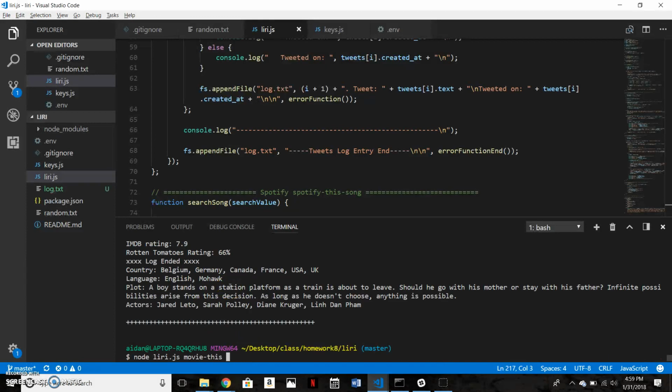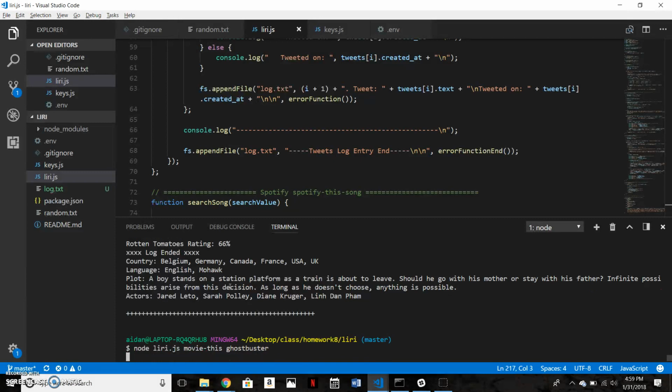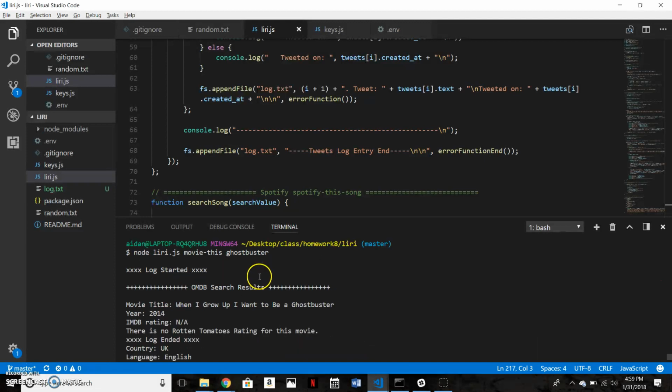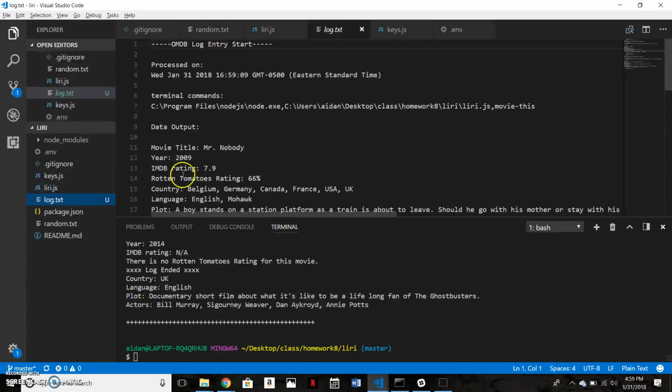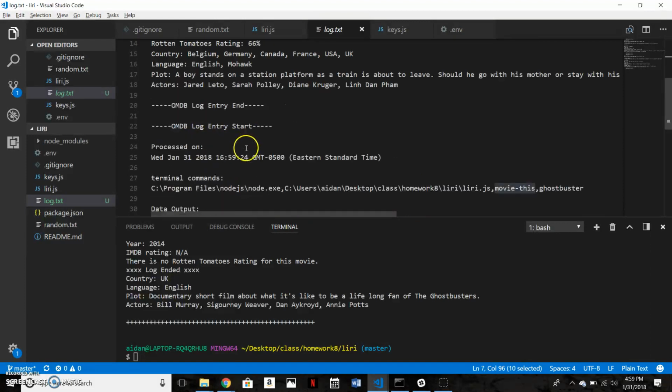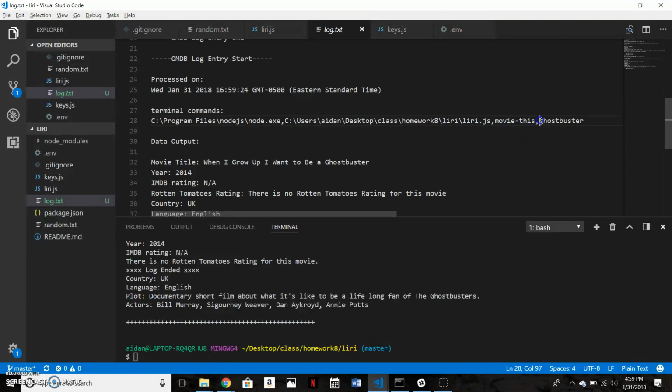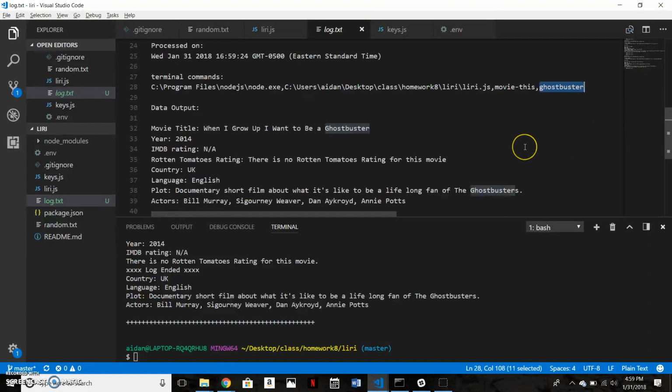If you want to put in a movie title, it goes after your command and brings back one search result. This gets logged into log.txt. It says entry log start, when it was processed. Here is the command that was put in and the output. Here you'll see that there was a movie that was put into this.